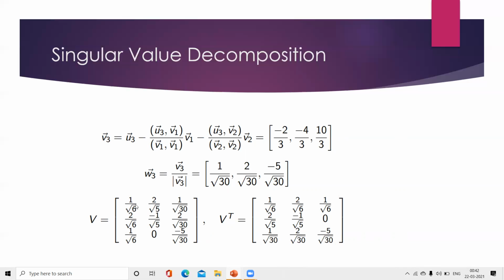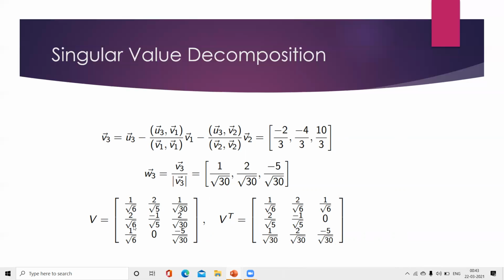Here the transpose means changing the row elements into column and the column elements into row. Here we can see that the first element in the row is the same as the first element in the column of V transpose. Here the second element in the row is the second element in the column. Then the third element in the row is the third element in the column.